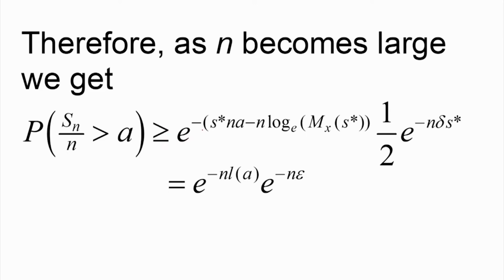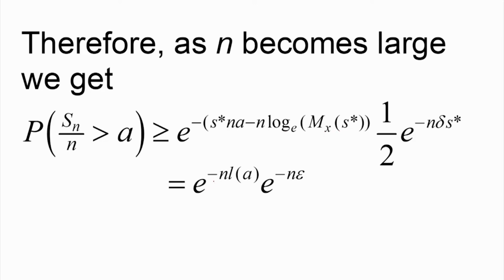So therefore we establish that the probability of Sn by n greater than A is greater than or equal to e to the power minus s star Na minus n log of MX of s star, into half, into e to the power n delta s star. Now we can further write this expression. Suppose first we take n as common, then here will be s star A minus log of MX of s star, that is nothing but the rate function LA.